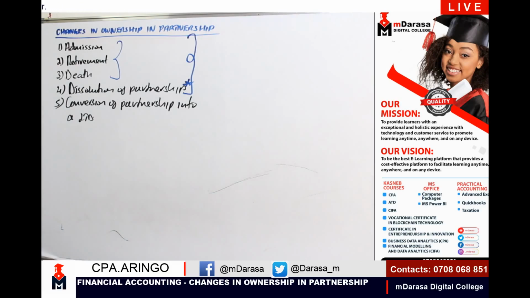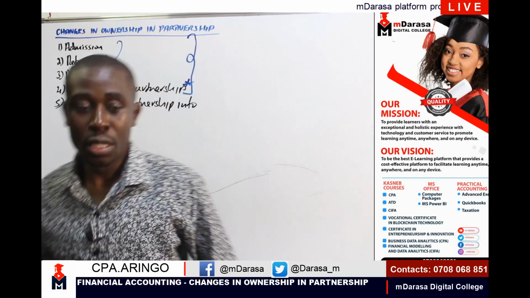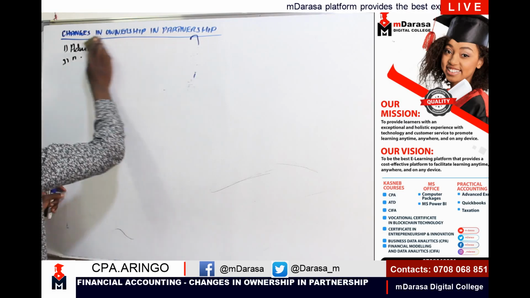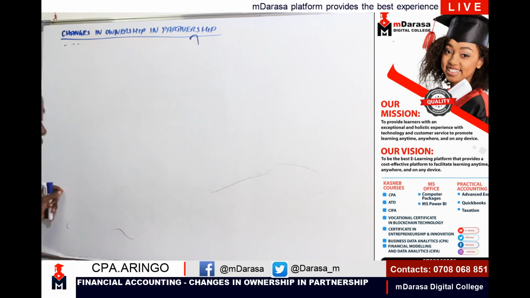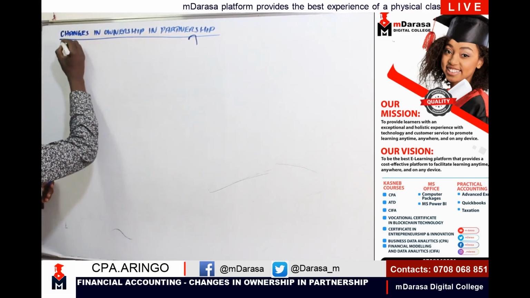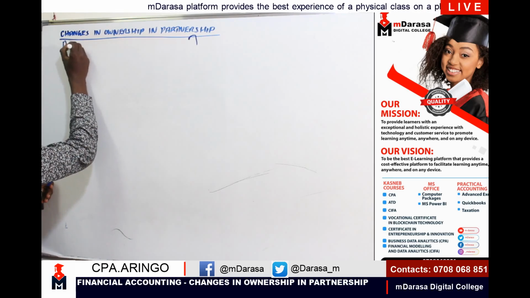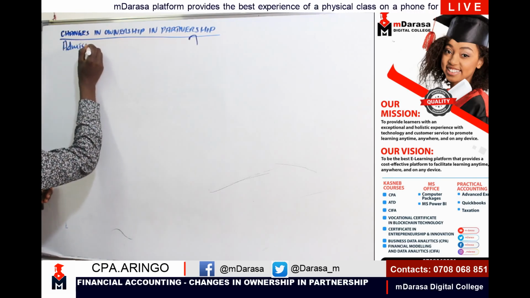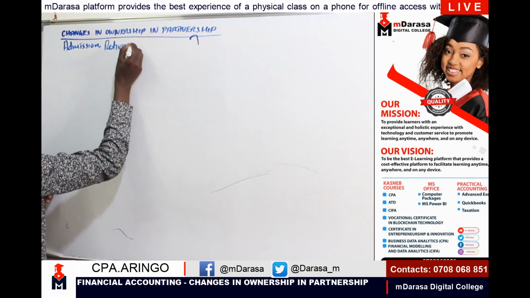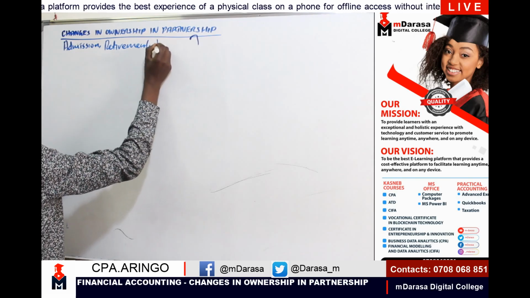That's what I wish us to start with, and therefore let us look at what it entails. Looking at admission, retirement, as well as the death of a partner. We are talking of admission here. We're having retirement. We're talking of death of a partner.